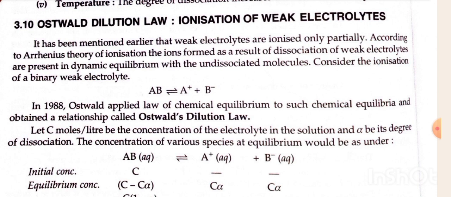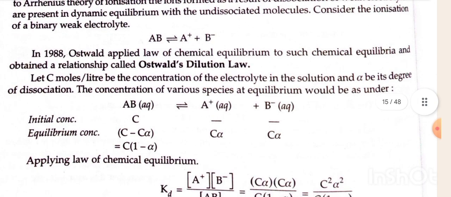Let C moles per liter be the concentration of the electrolyte in the solution and alpha be its degree of dissociation. The concentration of various species at equilibrium would be as under. AB aqueous gives rise to A+ aqueous plus B- aqueous. Initial concentration of AB is C, and of A+ and B- is 0 and 0.